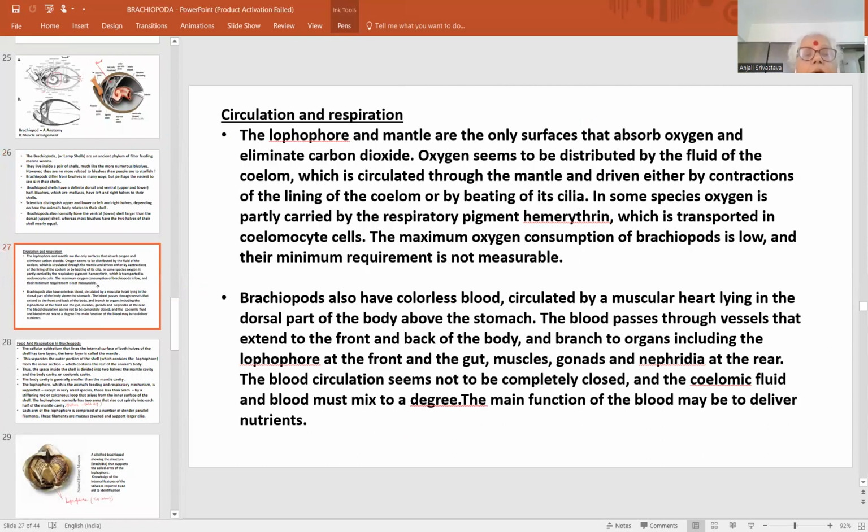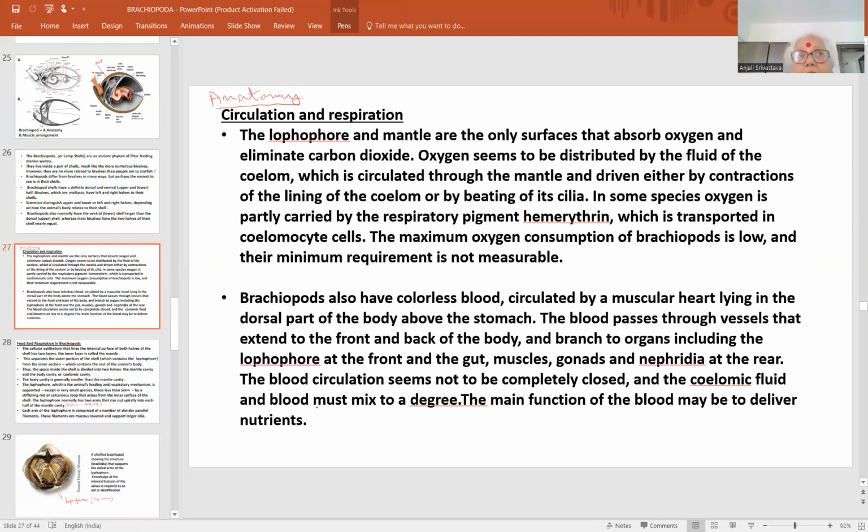Now let us come to circulation and respiration. Usually it would have started with food and respiration. Whenever we study anatomy, when we look at anatomical structure, we have done morphology here. Morphology is done with the shell structure. Anatomy should start from here, and anatomy usually starts with the digestive system. But the digestive system is very much elaborated with the filter feeding mechanism, so we will see that after these 2 points, circulation and respiration.